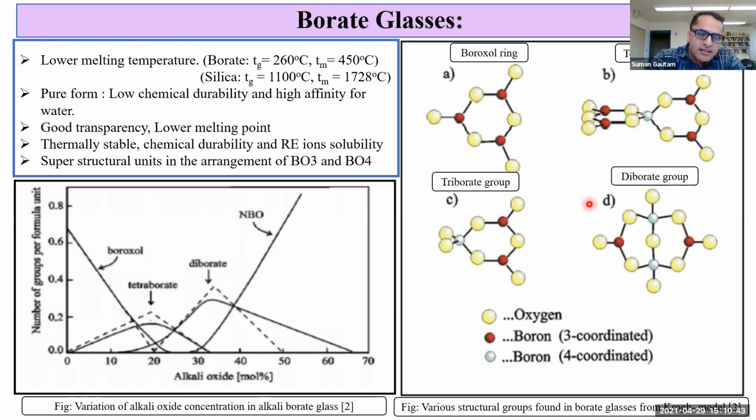When the alkali oxide concentration increases in the borate glasses, the boroxol ring decreases and it changes the diborate groups into tetraborate groups. When the alkali oxide concentration is around 30 to 40 mole percentage, the maximum concentration of tetraborate groups takes place. And on further addition of mole percentage, these tetraborate groups change into diborate groups with the formation of non-bridging oxygen atoms.